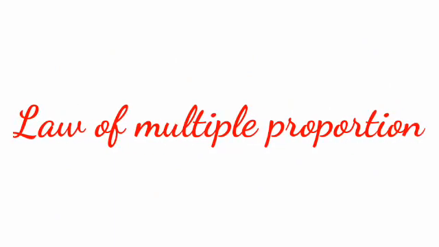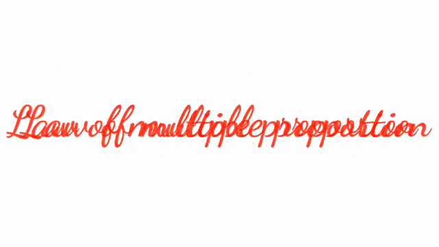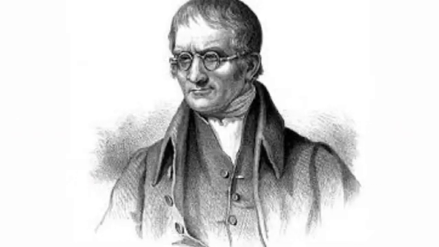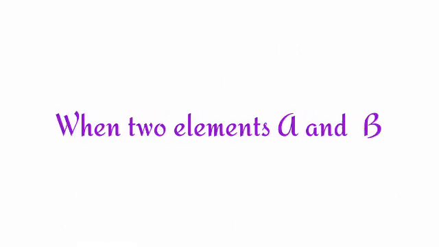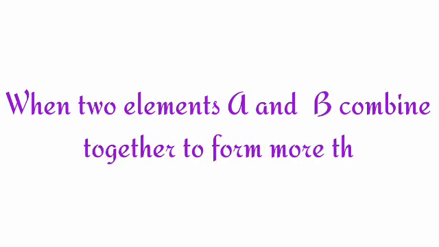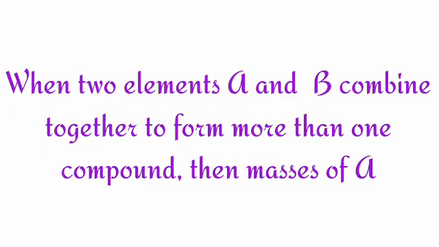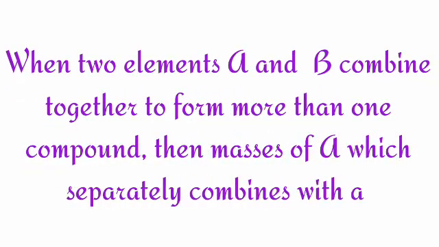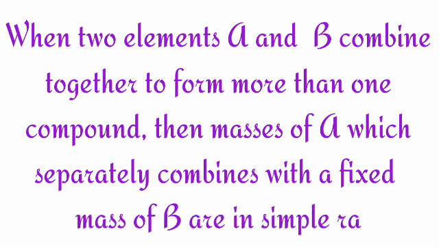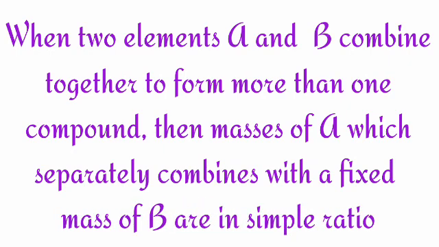Next, the law of multiple proportions. This law was proposed by John Dalton in 1804. This law states that when 2 elements combine to form more than one compound, the different masses of one element that combine with the same mass of another element are in the ratio of simple whole numbers.